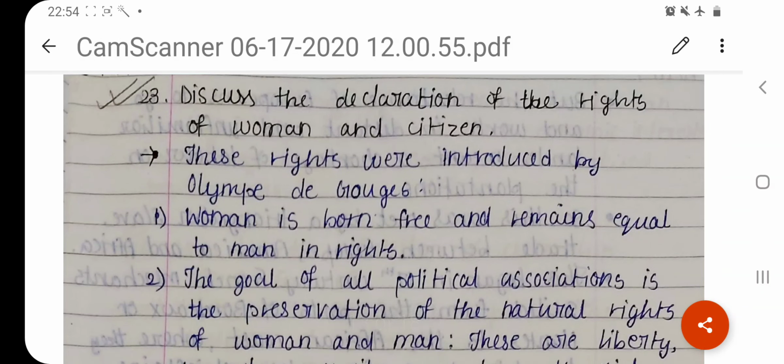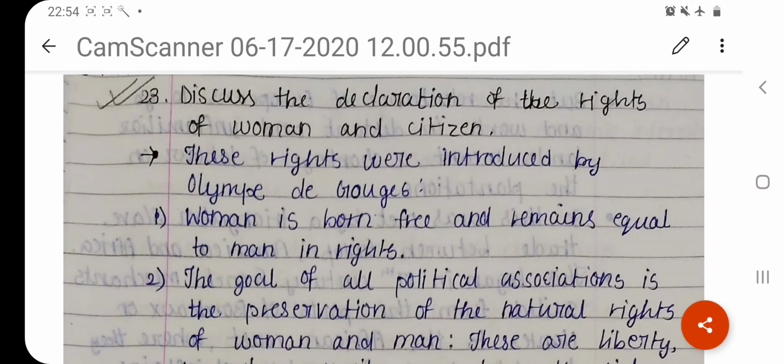Discuss the Declaration of the Rights of Woman and Citizen. Remember, earlier we had a look at the Declaration of the Rights of Man and Citizen, which was drafted by the National Assembly. Well, women realized they were not given enough rights, and that declaration always said that man has so and so rights. So finally, one woman, Olympe de Gouges, wrote the Declaration of the Rights of Woman and Citizen.